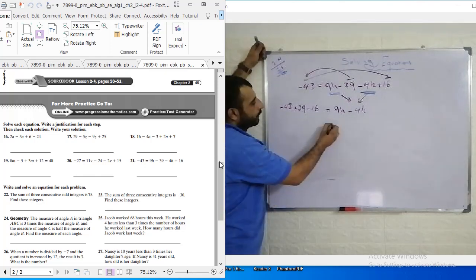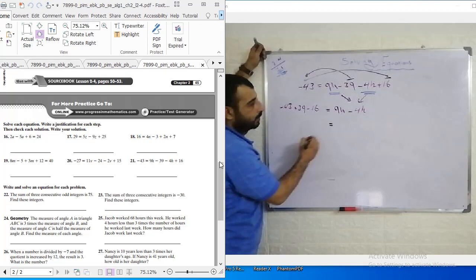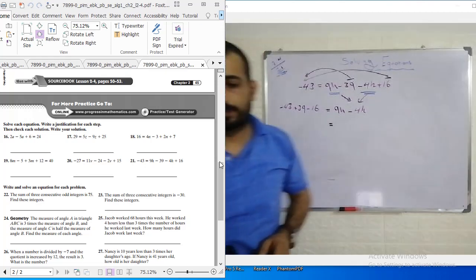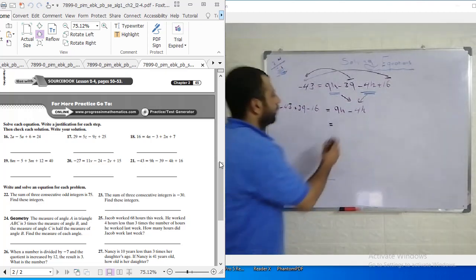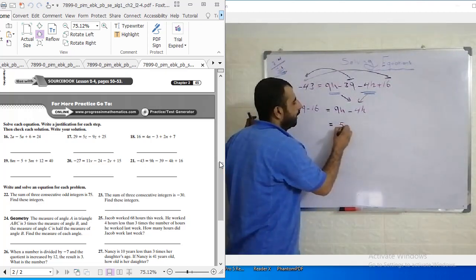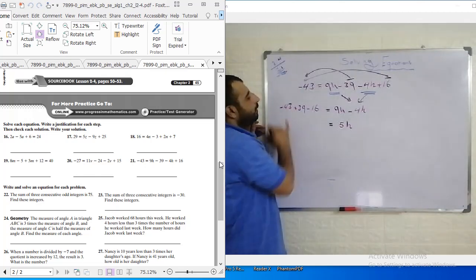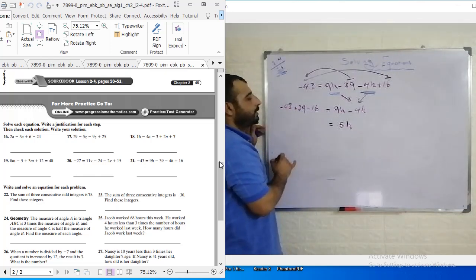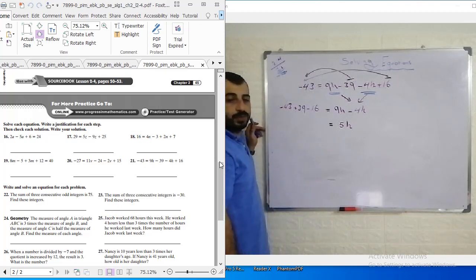Now, 9h minus 4h must equal what? 5h. Then here we need to add and subtract, applying the order of operations to find the answer.